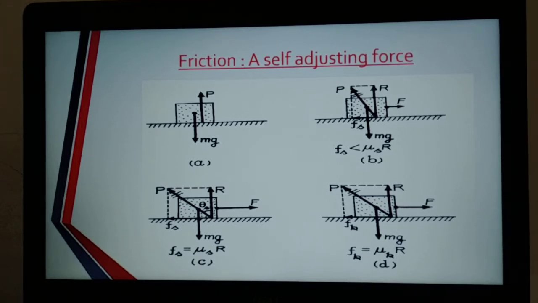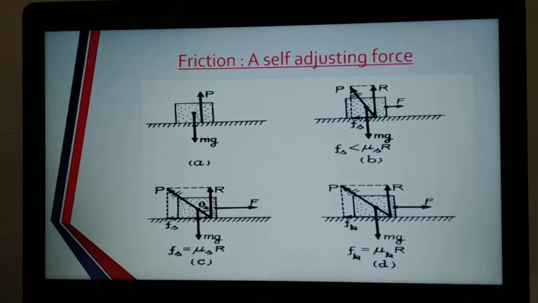So indirectly, here we are defining two types of frictional force. Which are these two? One is the static frictional force and the other is the kinetic frictional force. Static frictional force is the frictional force which opposes the movement when there is no relative motion. Kinetic friction is the frictional force existing between two surfaces in contact when they are in relative motion.